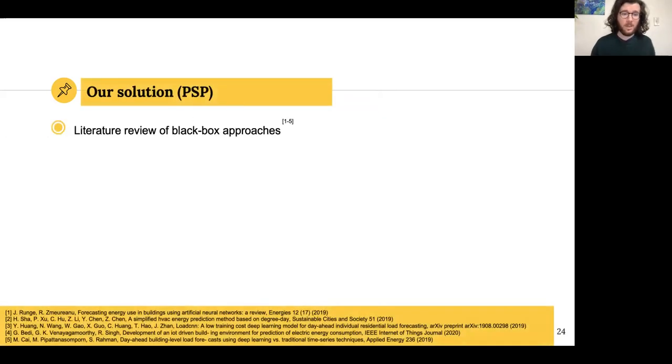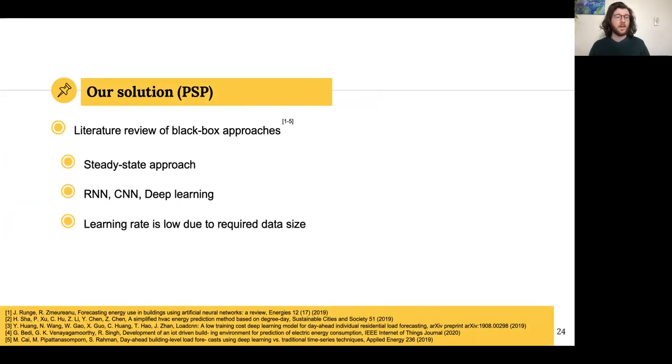We reviewed the current literature on how power is predicted, and most people rely on steady state approaches, so there is no change in the thermostat settings. We have fixed thermostat settings, and the literature uses neural networks such as recurrent neural networks or convolutional neural networks, or deep learning, and predicts the trend of the energy consumption within a given time frame.